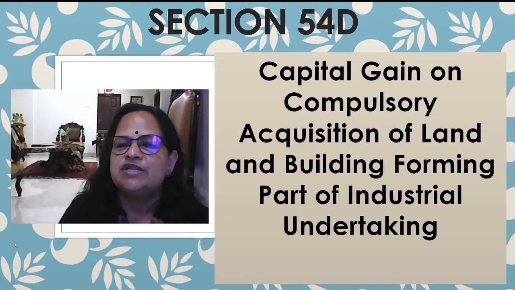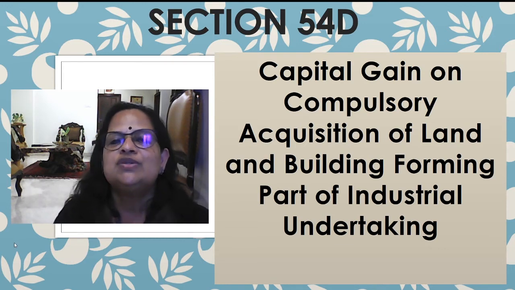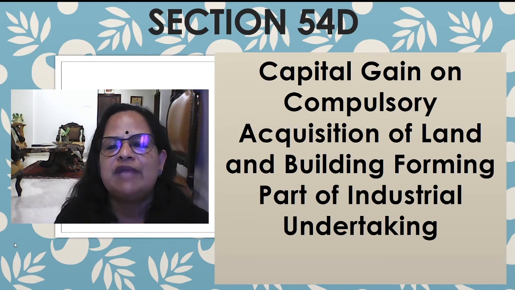So two simple problems I am doing just to make the concepts clear, and difficult problems I will take in the last module when I do the full computation of capital gain problems. All the items we learned in the small modules will be there. So I told you section 54D and section 54EC in this module. Section 54D is capital gain on compulsory acquisition of land and building forming part of industrial undertaking.